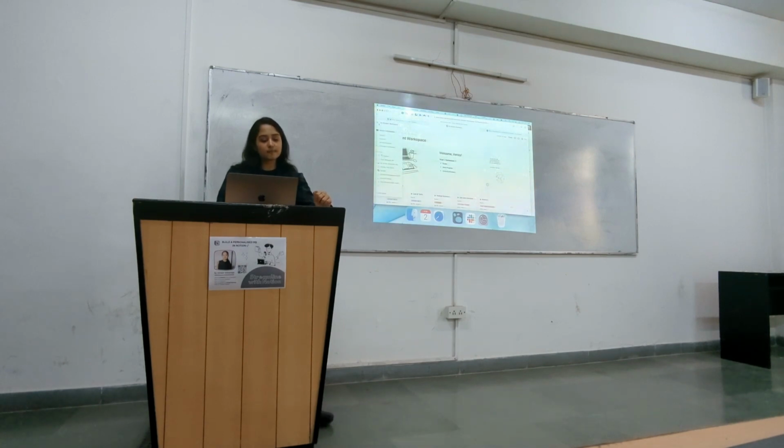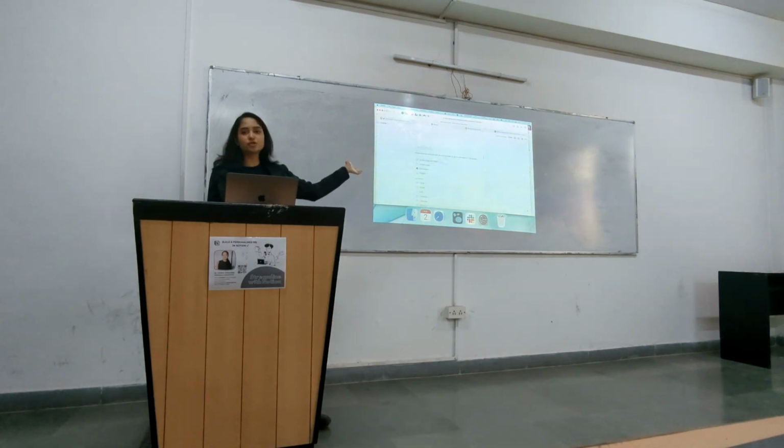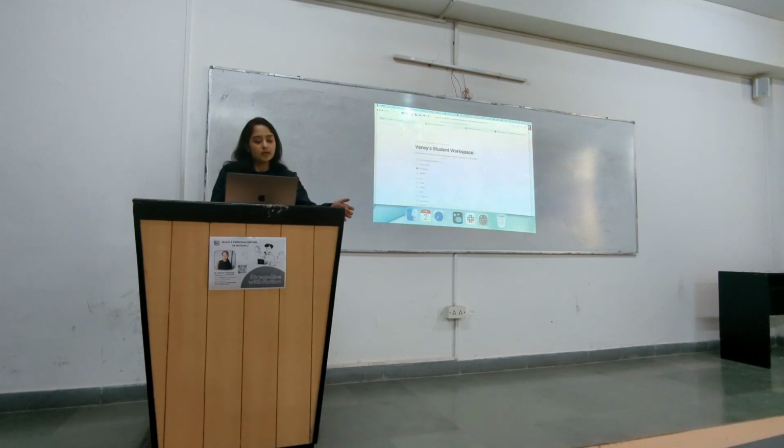As I told you, the first page is always going to be a blank canvas. Let's open a blank canvas like this. Yeah, this is basically what you should be seeing when you open Notion. Now, the first thing you do is give the page a title. Give it something very descriptive, like your name's student workspace, something like that, right? You could add an icon just to customize it.